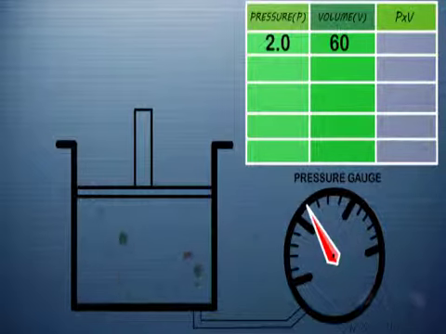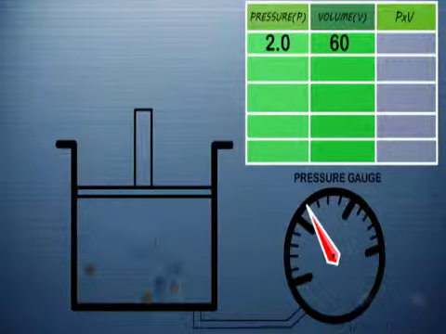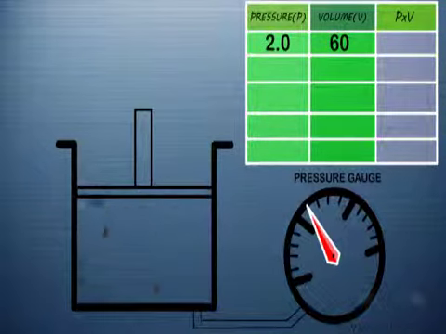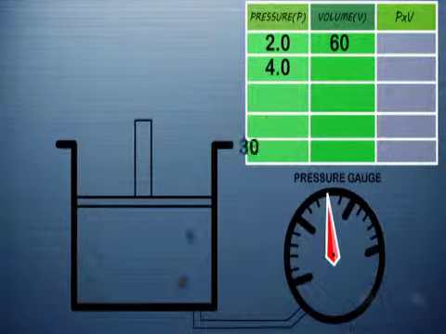Let's see a small experiment. A gas is enclosed in a container. Now we'll increase the pressure, which can also be seen through this pressure gauge. We increase the pressure from the top. As the pressure is increased, the volume decreases. You see the values.